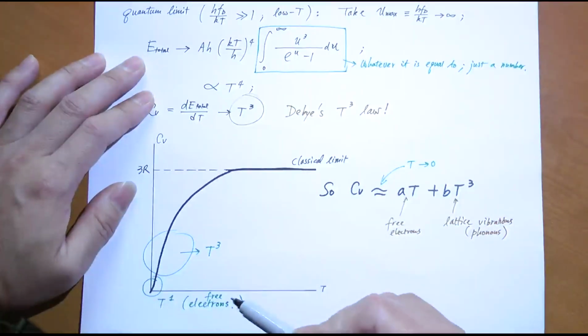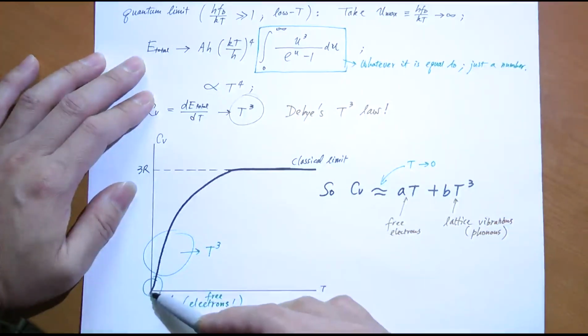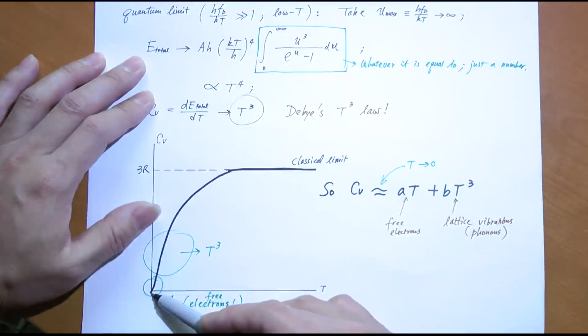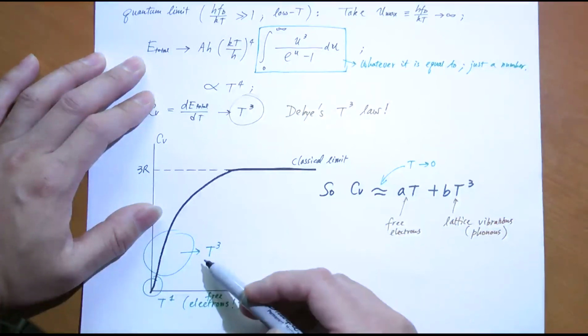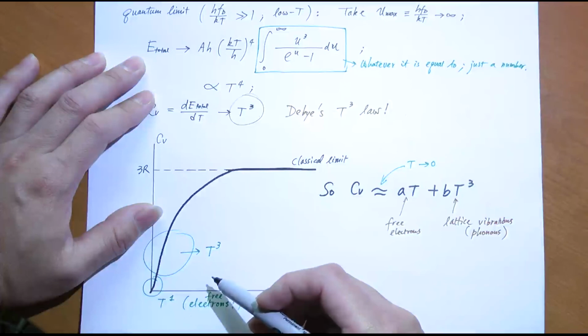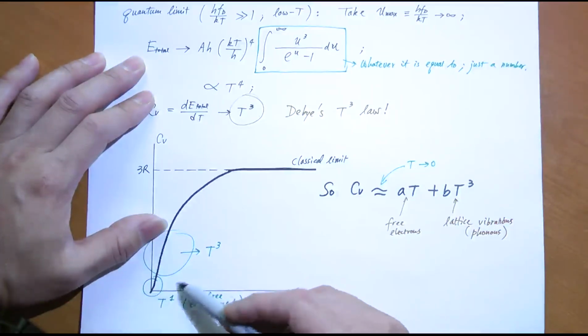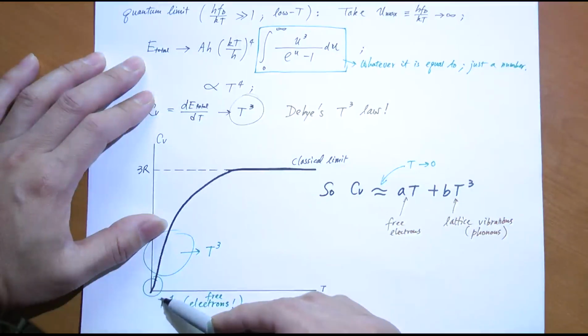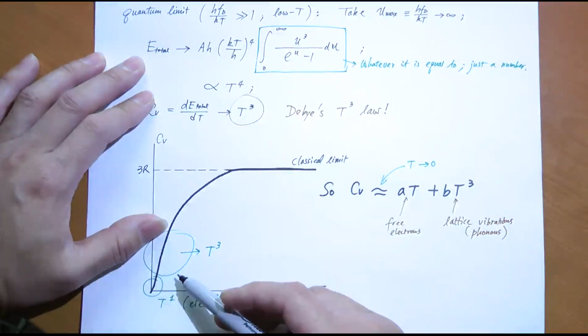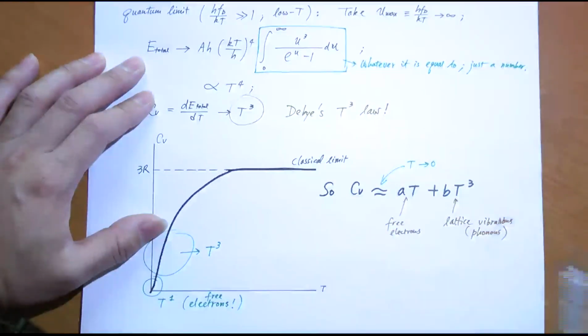Why is it true that the free electrons take over only at very, very low T? Because remember, the free electrons, they do not contribute much to the CV value, right? Because there's a ratio of T over T_F, remember? Only a very small fraction of the electrons actually make a difference in thermal excitation. So generally, the free electrons contribute a very small portion to the overall CV value. The dominant contribution is the lattice vibration.